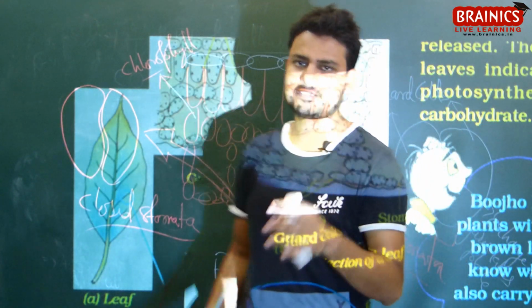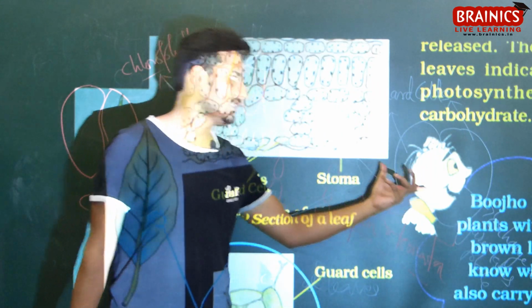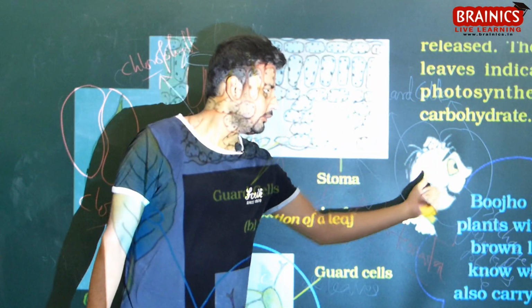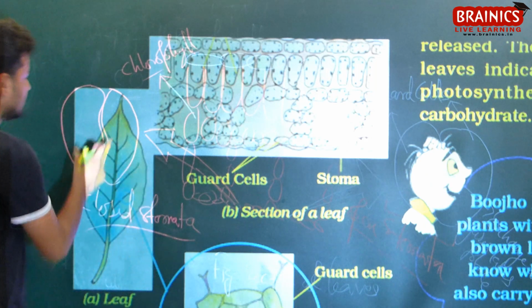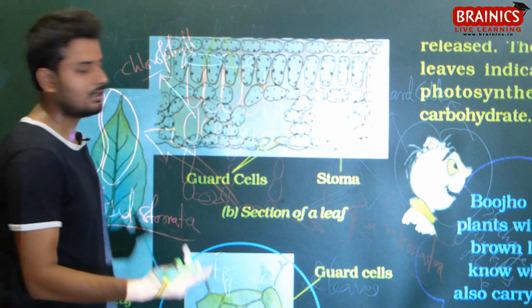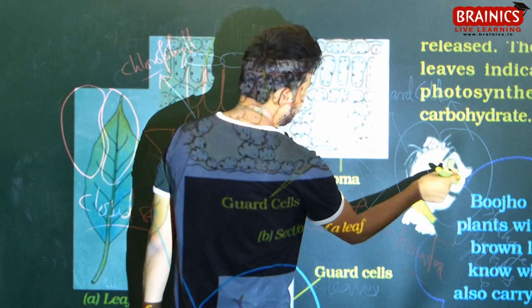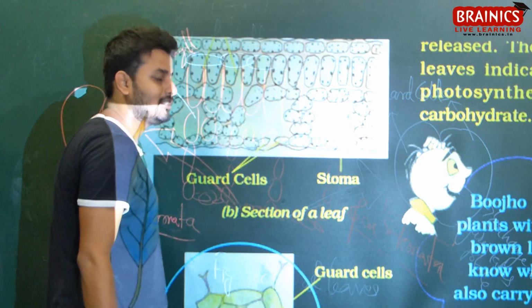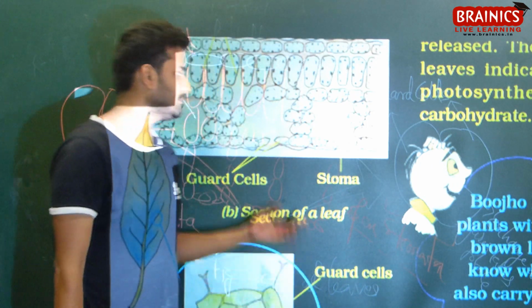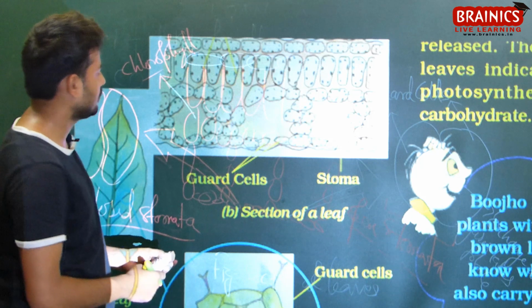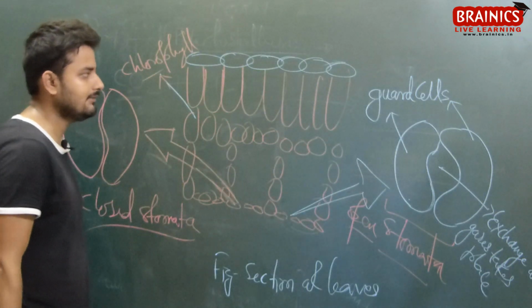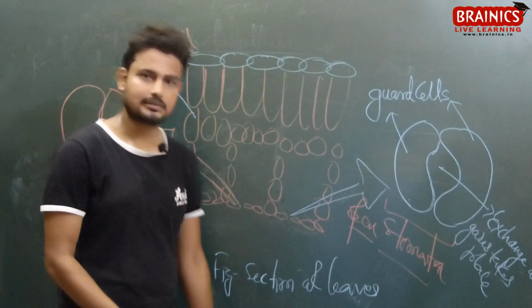Stomata have two cells, that is, two guard cells. When they are closed, the exchange will not take place. When they are open, we can witness a pore over here and the exchange of gases will take place. The chlorophyll is present in these cells of leaves, which helps in entrapping sunlight.